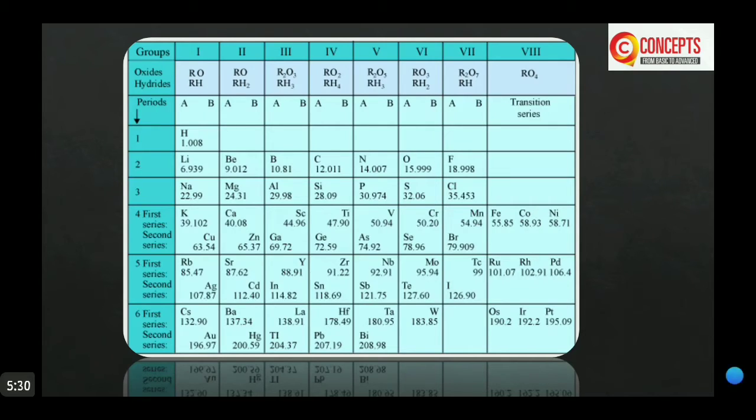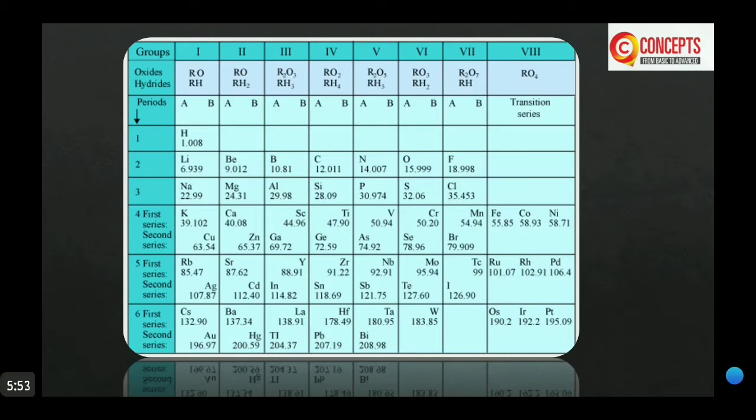The second achievement was the prediction of new elements. Mendeleev predicted the properties of some unknown elements and left gaps for these elements to be filled in future when they were discovered.